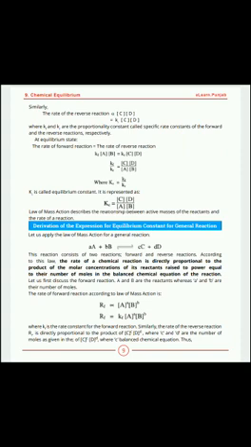We have already learnt in lecture 2 about dynamic equilibrium. In dynamic equilibrium, rate of forward reaction is equal to rate of reverse reaction.